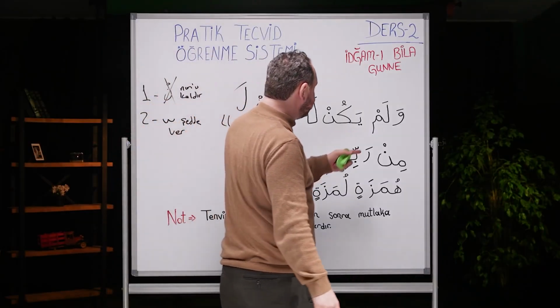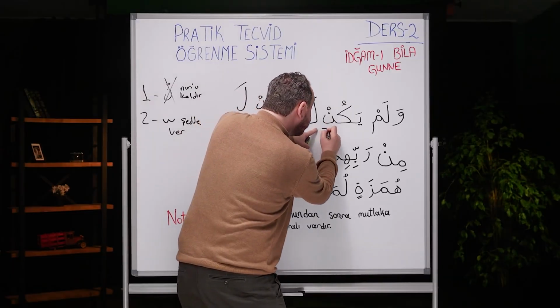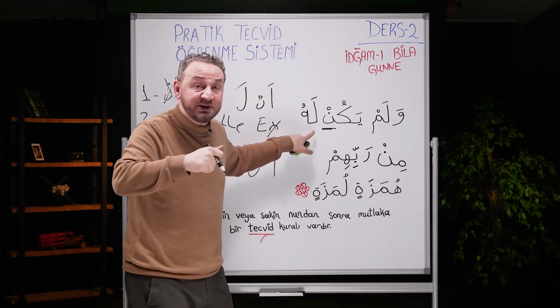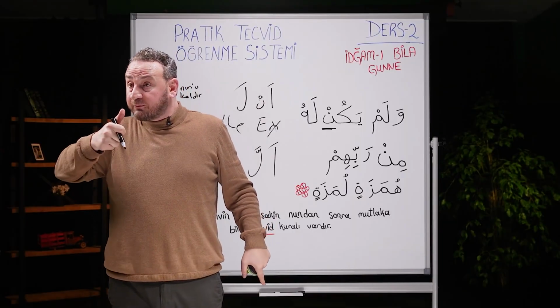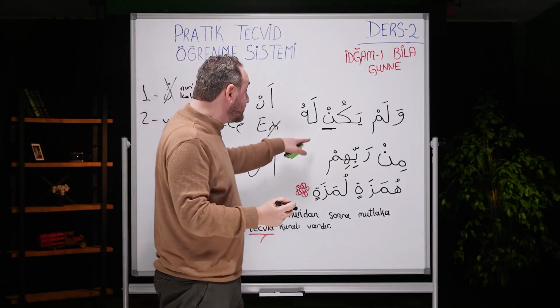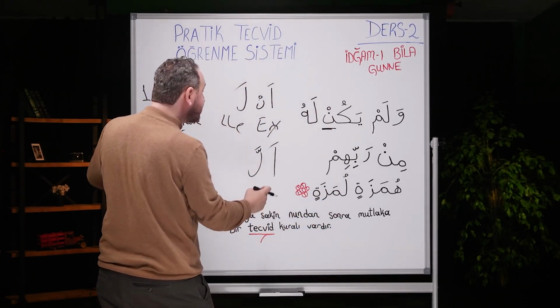Let's look at our examples. In Surah Al-Ikhlas, walam yakun. At the top there's a nun sakin. After nun sakin, there is always a tajweed rule. Which letter is it? The letter lam. And which rule is that? The second rule. And what happens in the second rule? Remove nun. Give shadda.